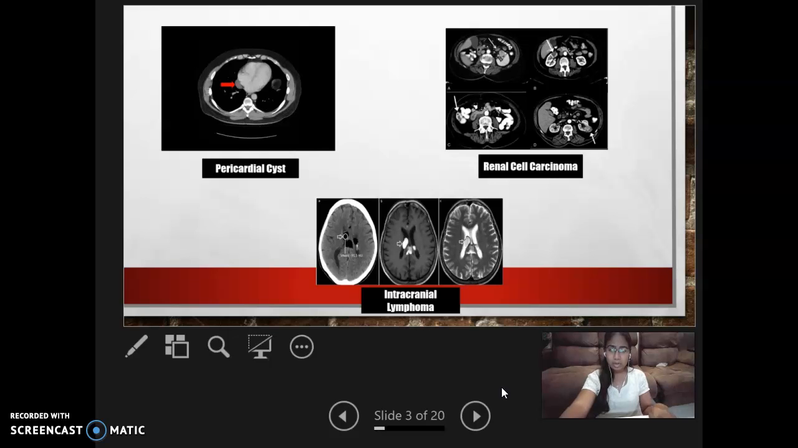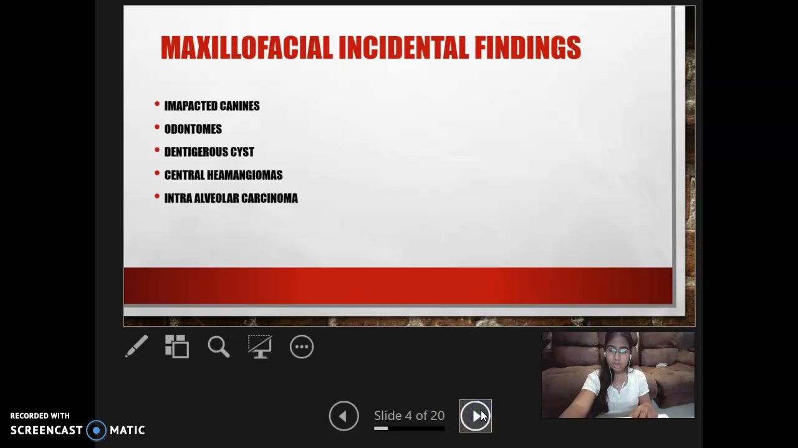First one is the pericardial cyst, which is found in the CT of the heart. Second is the renal cell carcinoma, which is found in the kidney. And the third, the patient came with a complaint of a simple headache. Later in the CT of the brain, they diagnosed it as an intracranial lymphoma. Now we are going to see maxillofacial incidental findings.